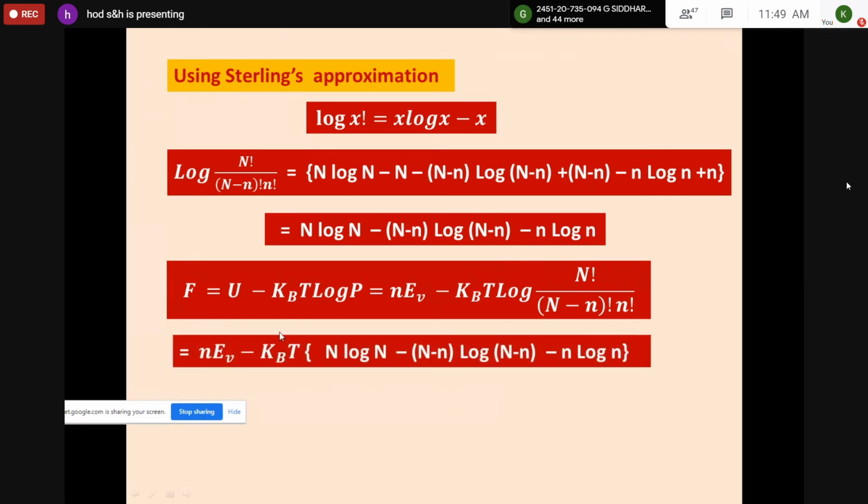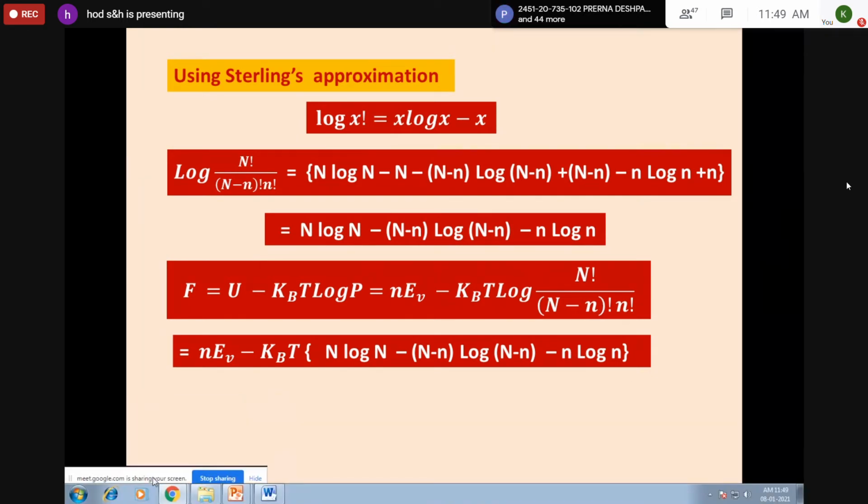Now you will be getting F is equal to nεV, kBT common, and instead of the log term you write this one, as it is, I have copied here. This is the expression for F, Gibbs free energy. Please copy this.